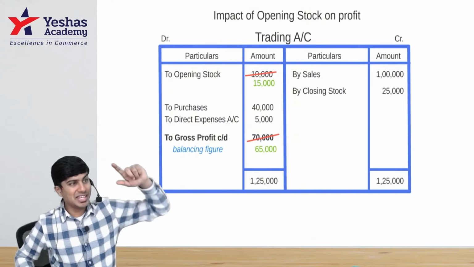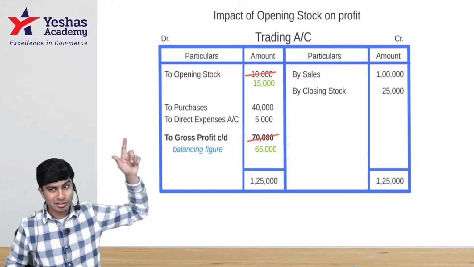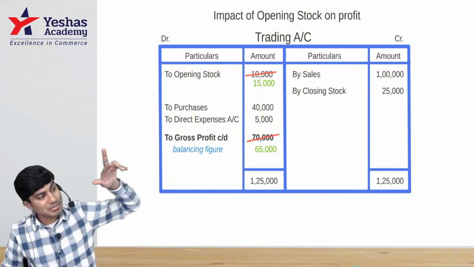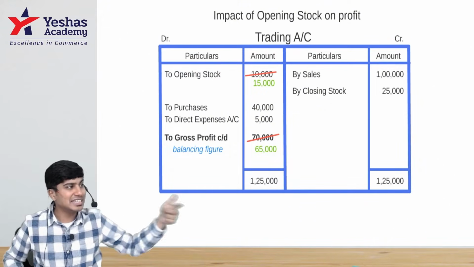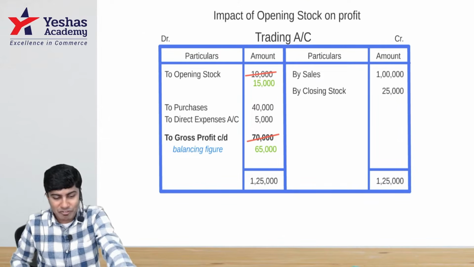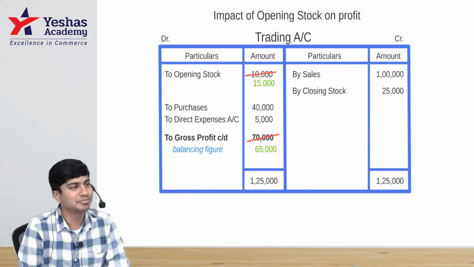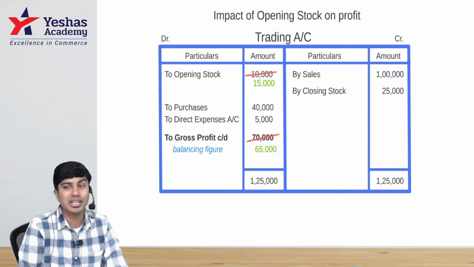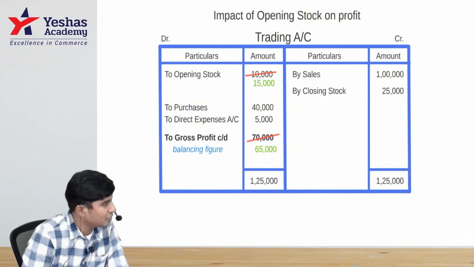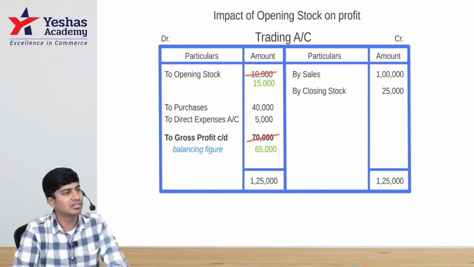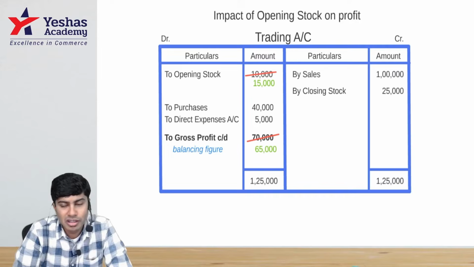So, previous year if I increase my closing stock, previous year GP increased by 5. Because I increased my closing stock last year, that has increased my opening stock this year by 5. And in the current year, if you increase opening stock by 5, gross profit will decrease by 5. So you cannot always increase the closing stock to increase profit. If you increase closing stock, previous year profit will increase, but it will decrease current year profit. So it has an immediate consequence in the very next year. I hope you understood.